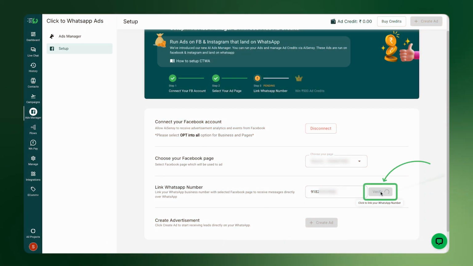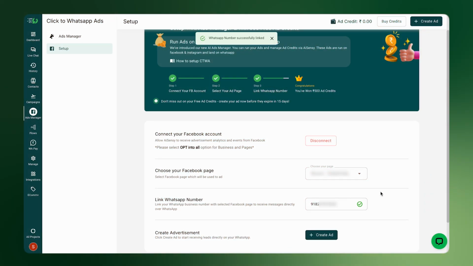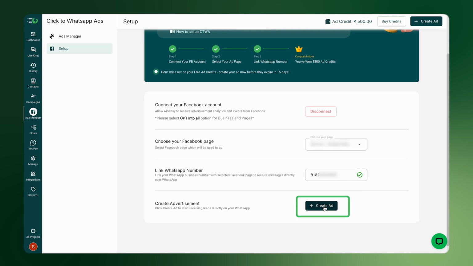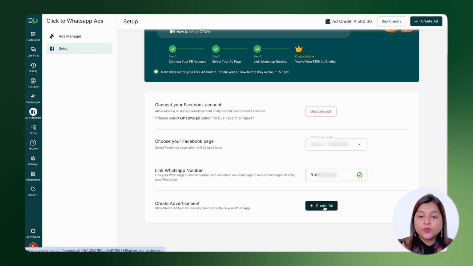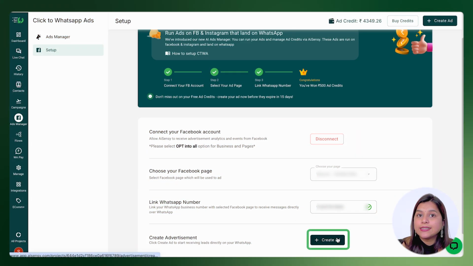Click Send OTP to link your WhatsApp API number to your Facebook page. This step enables the Create Ad button in AI Sensei. That's it. Your Meta ad setup is live and you are good to go. Now you are all set to create your first Click to WhatsApp ad. Once you have selected the Facebook page and linked your WhatsApp API number, click on Create Ad.